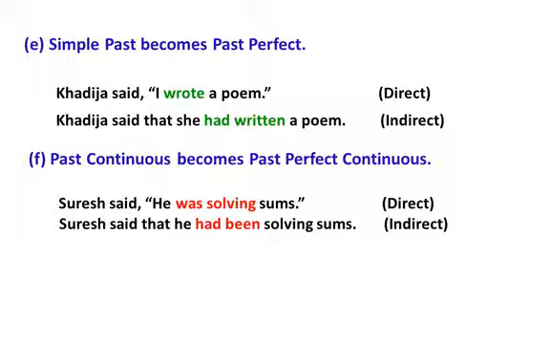6. Past continuous becomes past perfect continuous. Children, see the example. Suresh said, "He was solving sums." And in the indirect speech, Suresh said that he had been solving sums. Children, "was solving" changed into "had been solving".